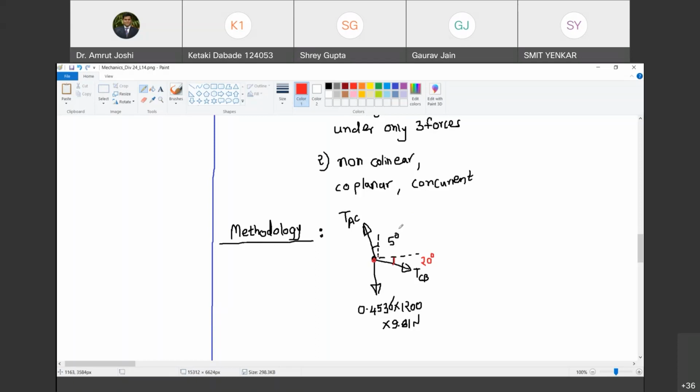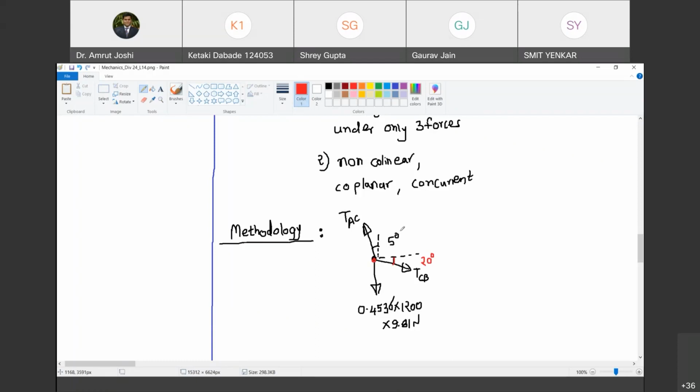Now see, if you have to apply Lami's theorem to this free body diagram, you must ensure that at a point of intersection, all the forces cause the effect of the same nature. That means if you look at this free body diagram, all these forces are pulling at a point. Do you agree with me? Yes, sir.